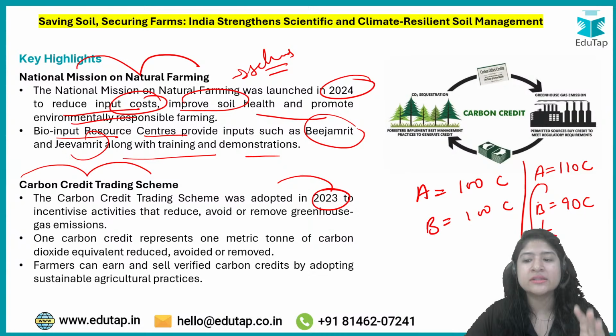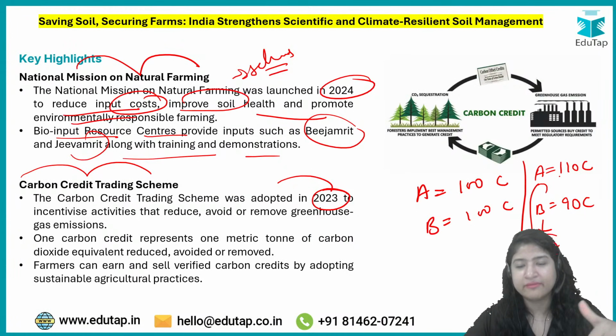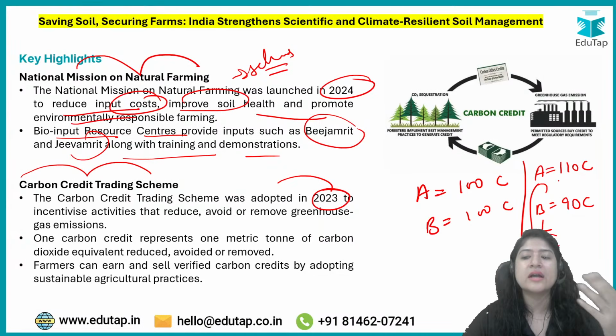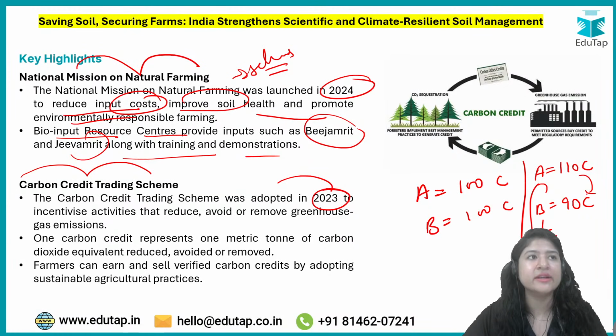So now what happens, if A has exceeded this carbon limit, they generally have to pay a very heavy penalty. But apart from that, what they can do is buy 10 carbon credit from B for a comparatively much lesser amount.